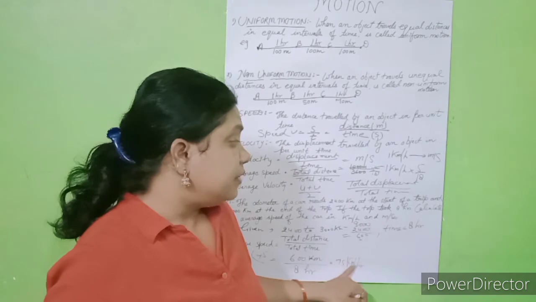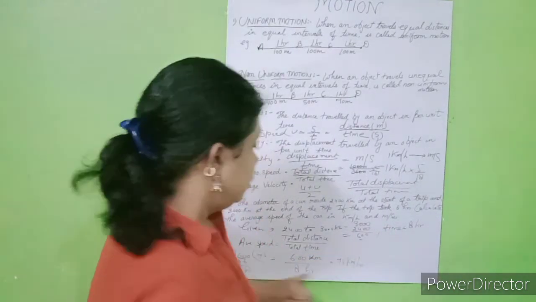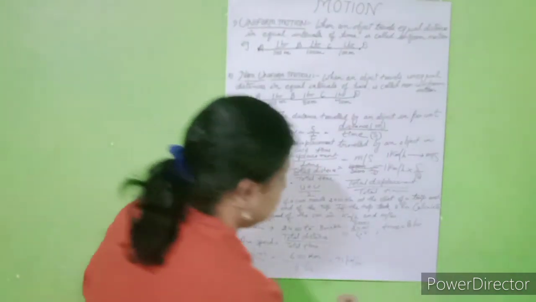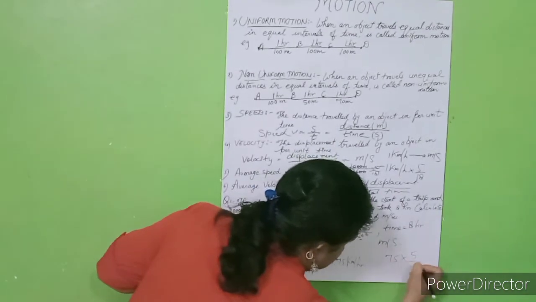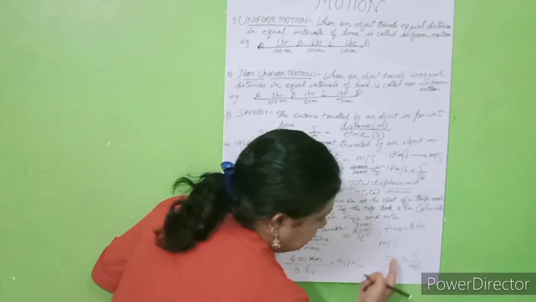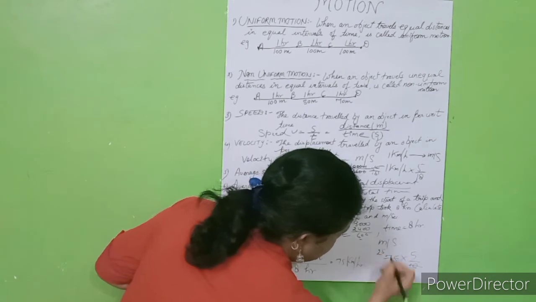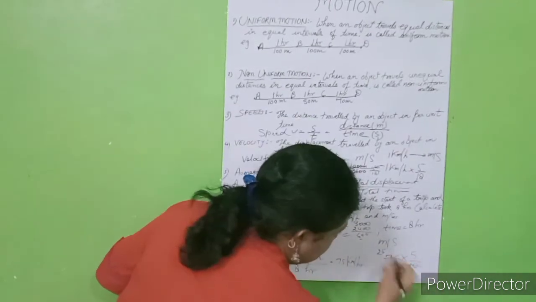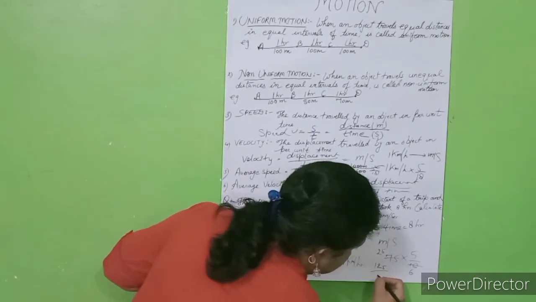But when we want to find the answer in meter per second, what do we have to do? We have to multiply 75 kilometer per hour by 5 by 18. Fine. You calculate it. Suppose it is divided by 3: 3 6s are 18, 3 5s are 15, and 25 5s are 125, divided by 6.